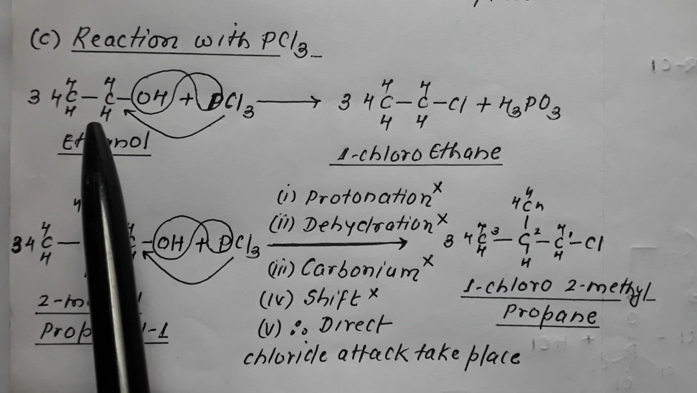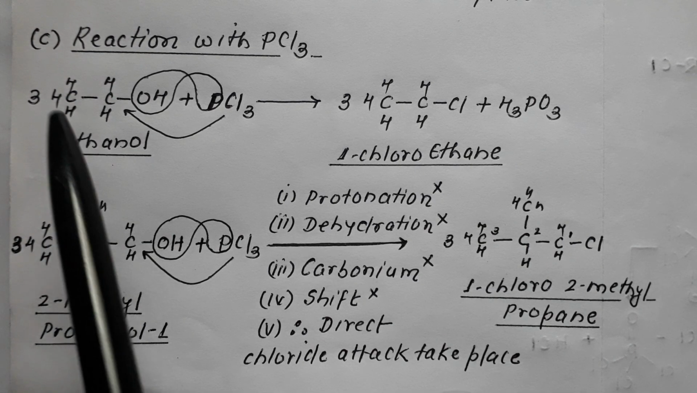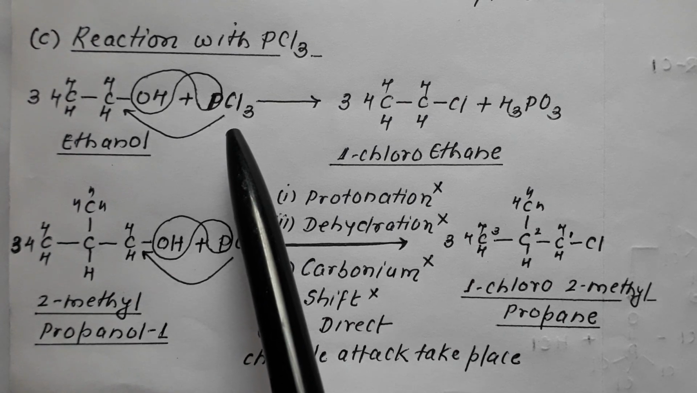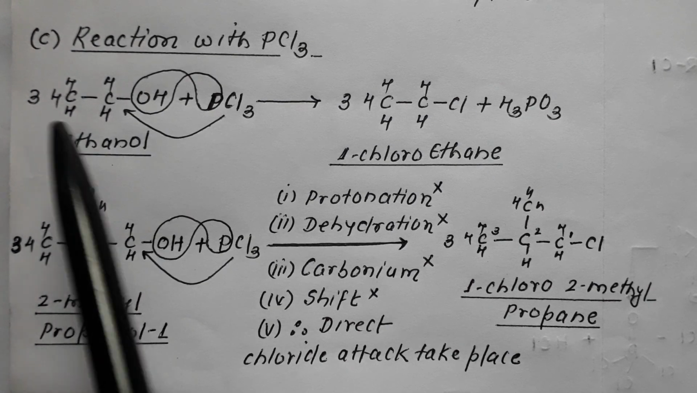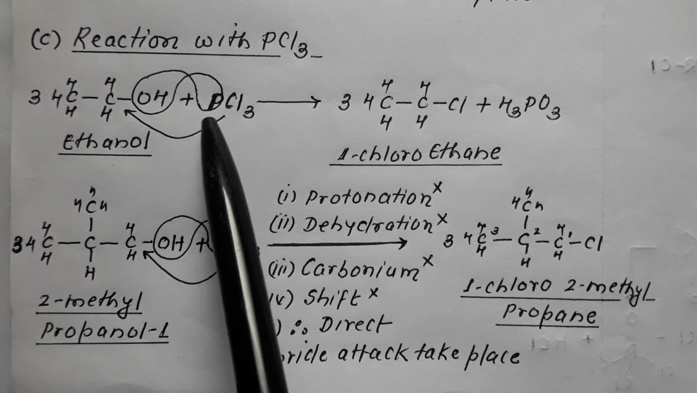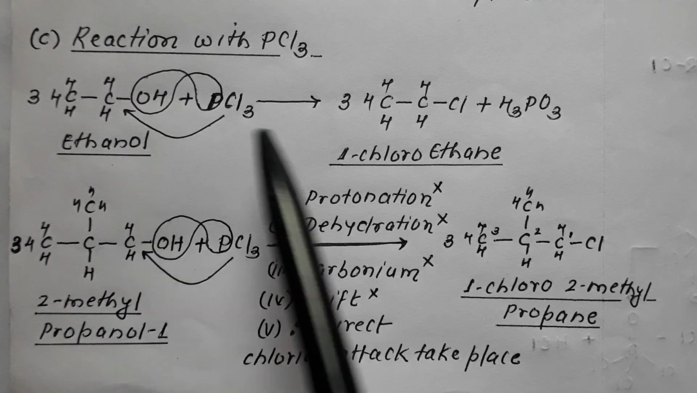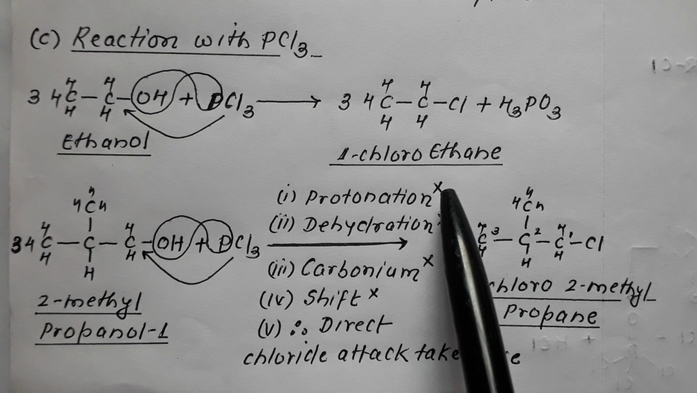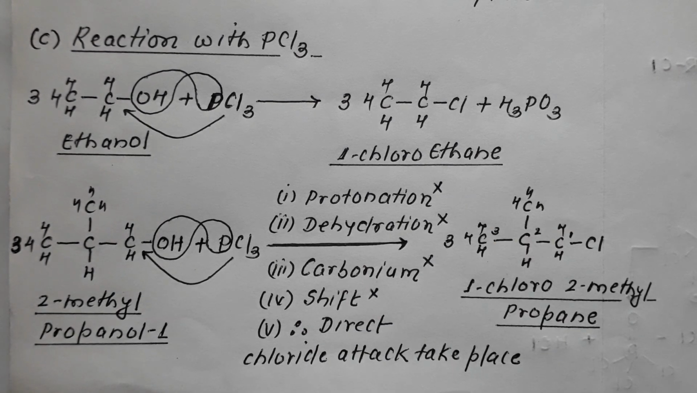So any alcohol, may it be primary, secondary or tertiary, when made to react with PCl3, reacts in the ratio 3:1. 3H, 3O and 1P go in the form of H3PO3. 3Cl combines to the chain, giving 3 molecules of haloalkane, and H3PO3 is obtained.